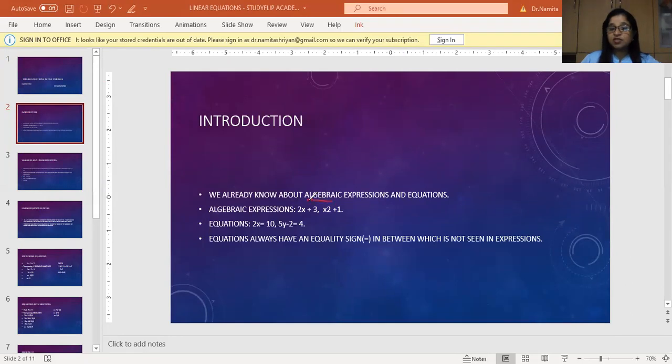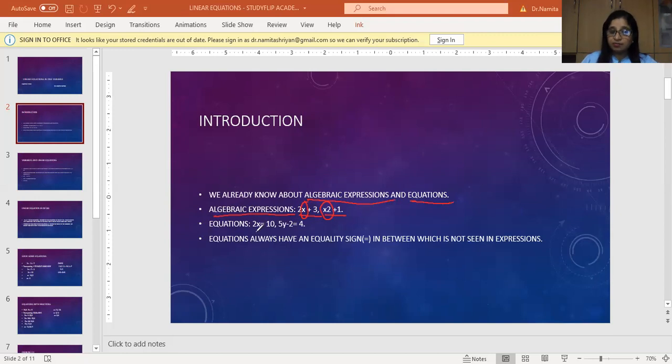So let us start. Let's first have an introduction as to what it means when we talk about linear equations as well as algebraic expressions. What is the difference between an algebraic expression and an equation? Look at this example: 2x plus 3, x square plus 1. In both these expressions there is a variable x, x square, but there is no equality sign or equal to sign present here. Such expressions are known as algebraic expressions.